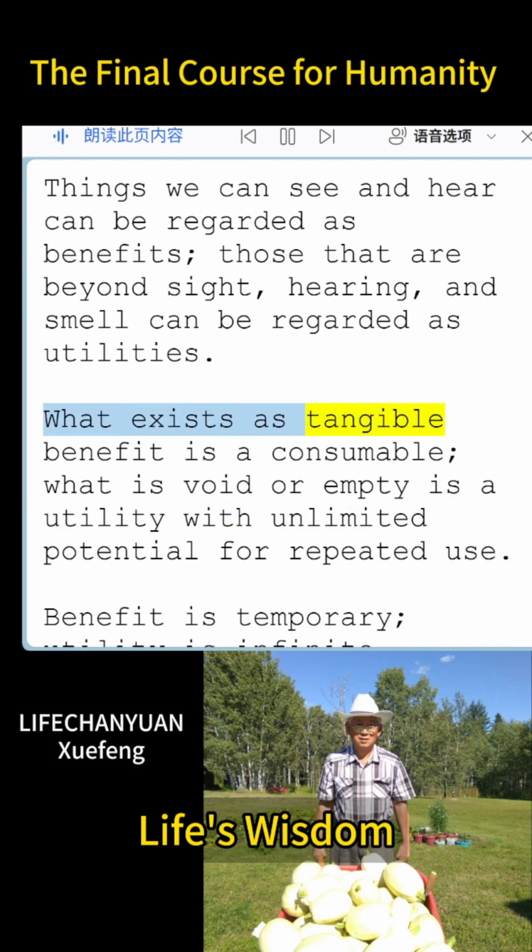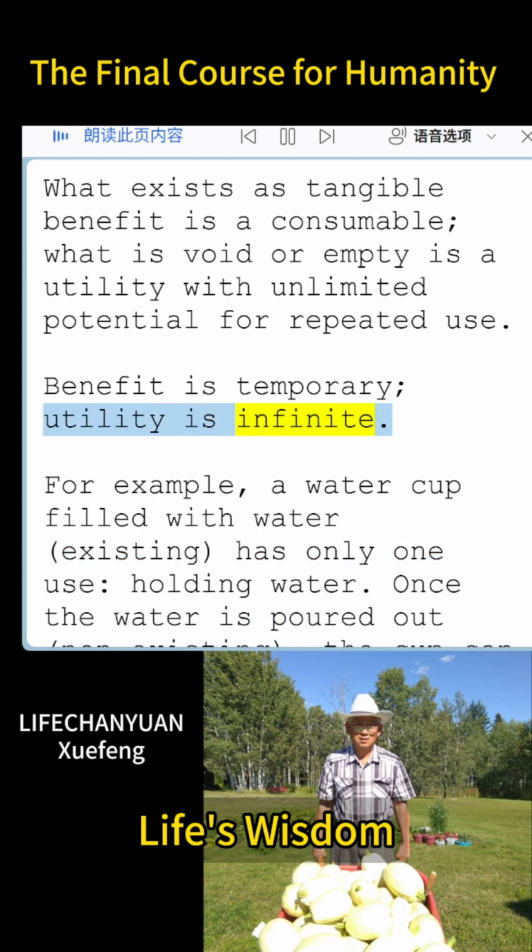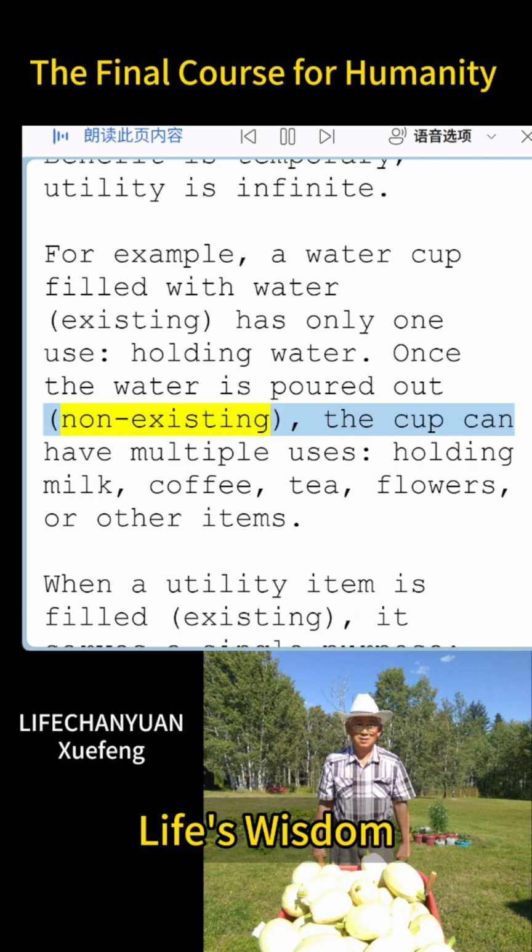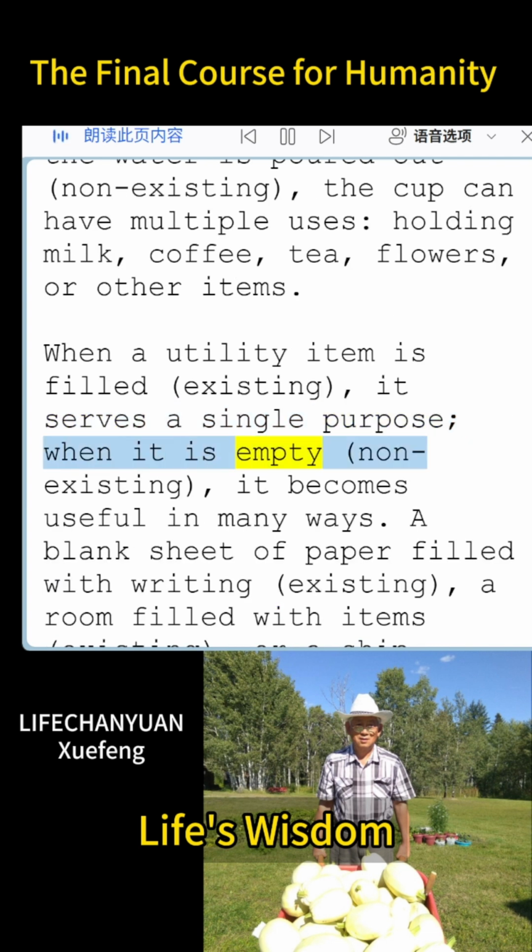What exists as tangible benefit is a consumable, what is void or empty is a utility with unlimited potential for repeated use. Benefit is temporary, utility is infinite. For example, a water cup filled with water, existing, has only one use, holding water. Once the water is poured out, non-existing, the cup can have multiple uses, holding milk, coffee, tea, flowers, or other items. When a utility item is filled, existing, it serves a single purpose. When it is empty, non-existing, it becomes useful in many ways.